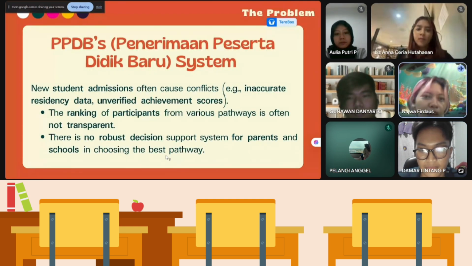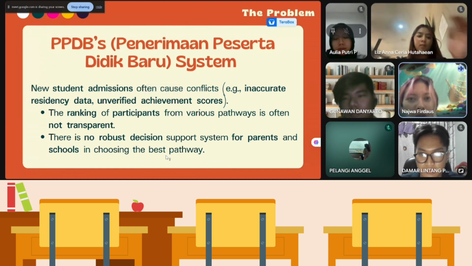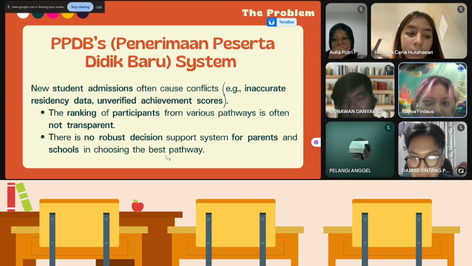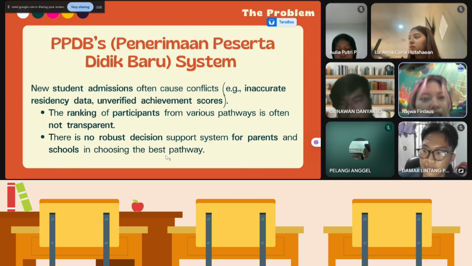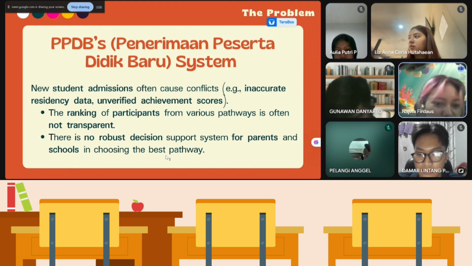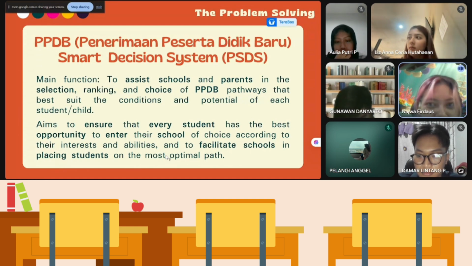The next is we answer for the problem. We did the research and found a problem in the PPDB, or penerimaan peserta didik baru, system. New student admission often causes conflict, like inaccurate residency data and unverified achievement scores. The points of the problem: the first is that the ranking of participants from various pathways is often not transparent, and the second is there is no robust decision support system for parents and schools in choosing the best pathway. And what we serve as the problem solving is the Smart Decision System for PPDB, penerimaan peserta didik baru.